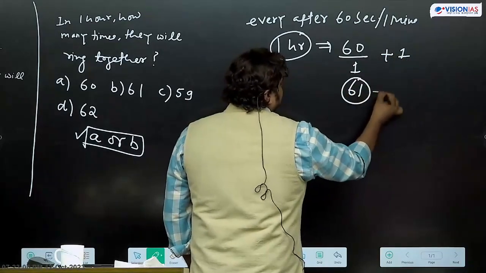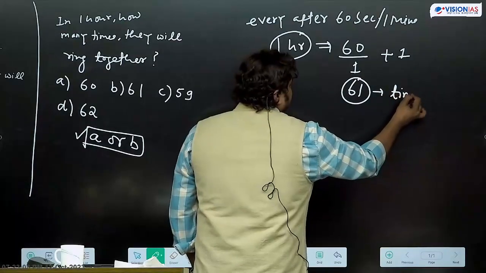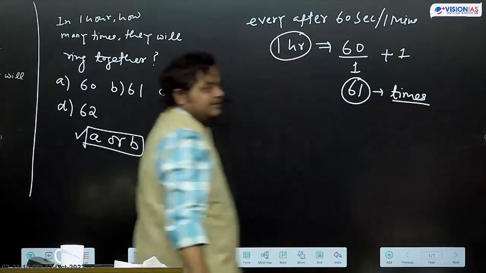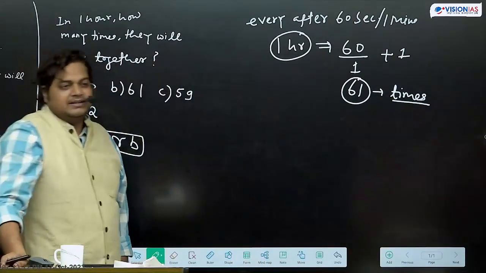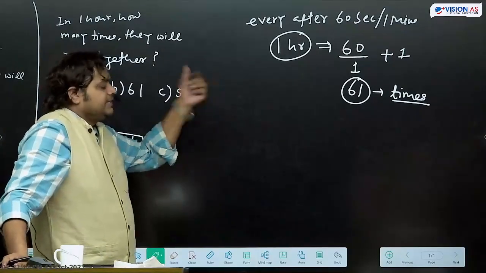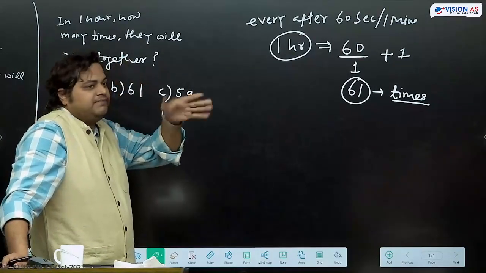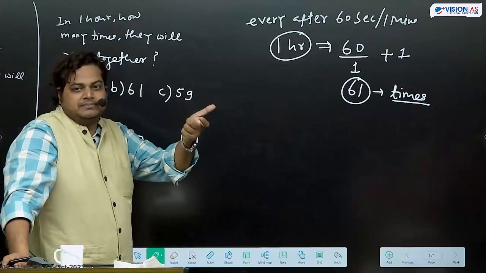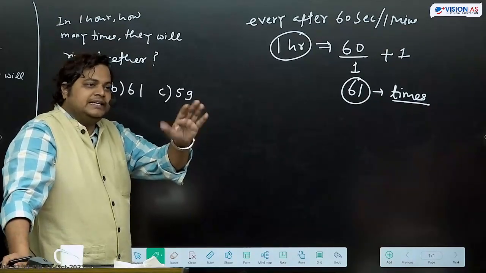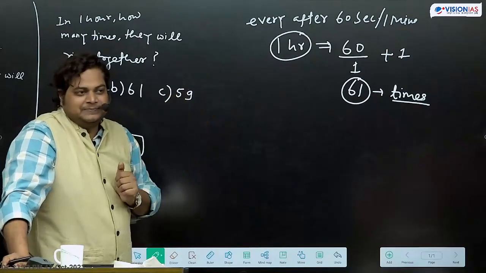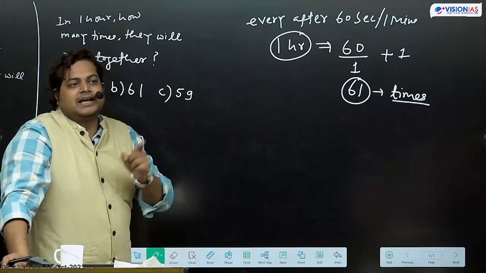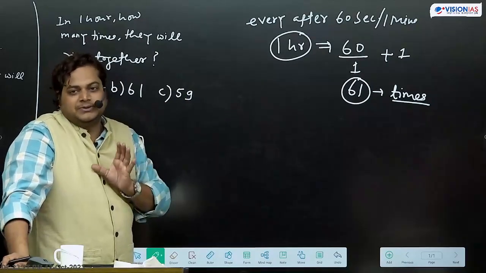That is coming 61 times. This plus 1, how it is coming? Because in the question it is not written कि at 12 AM, at 1 PM, at 2 PM, they have rang together. Then in 1 hour calculate how many times they are ringing together.